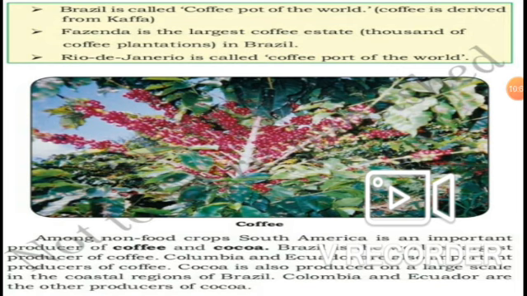Among non-food, you can see the plant of the coffee. Are you able to see all those red seeds? Those red seeds are the coffee seeds. Among non-food crops, South America is an important producer of coffee and cocoa. Brazil is the world's largest producer of coffee.